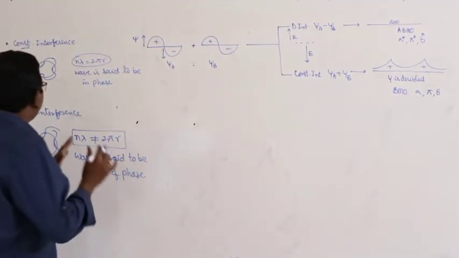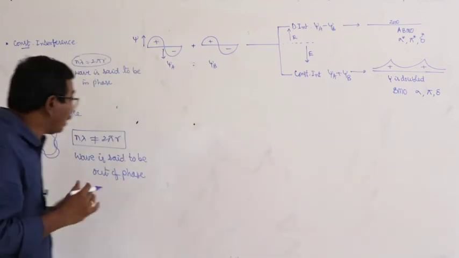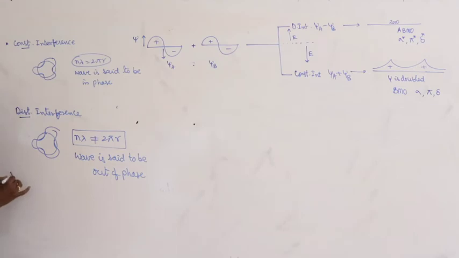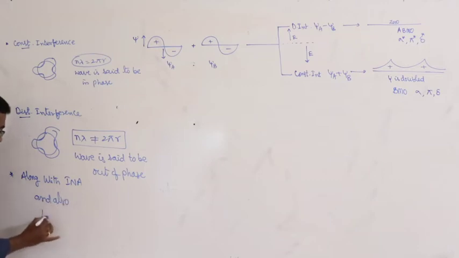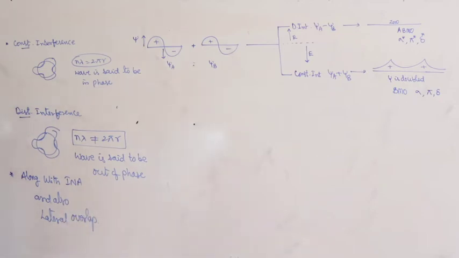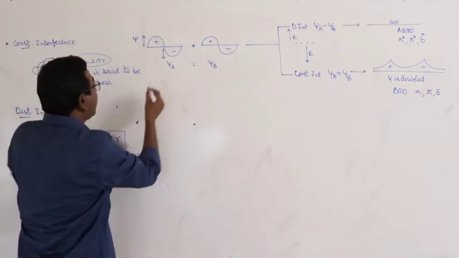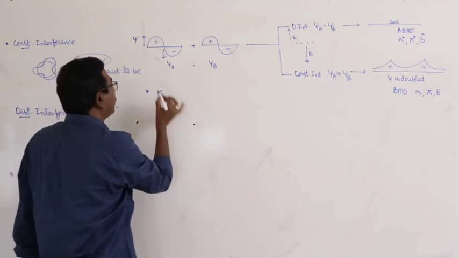This combination of atomic orbitals may take place along the internuclear axis and also by lateral overlap. Here the same concept is applied diagrammatically in different cases.